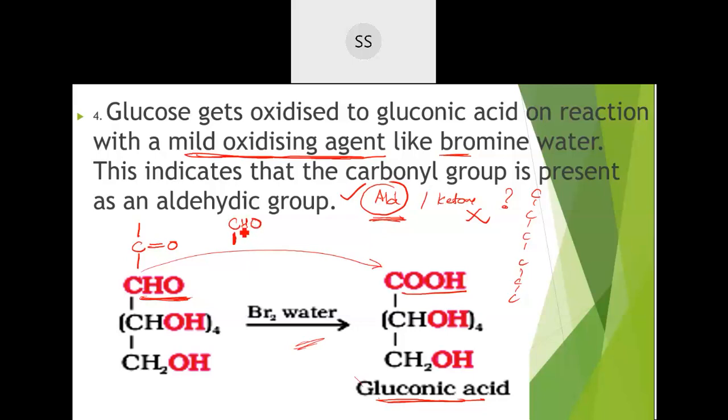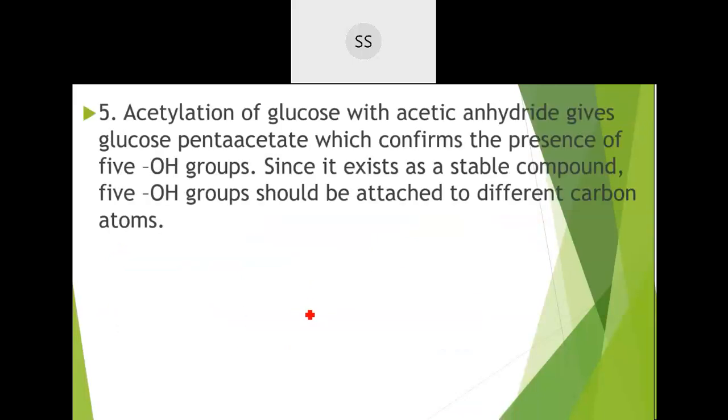We can understand from that, because if the carbonyl is present in between, it will turn into a ketone, with carbon atoms on that side and this side. It will come as a ketone group, but it is not a ketone group, because if they have answered, it has to be an aldehyde group. So the aldehyde group is present on the terminal side. One more thing they got to know, it's a terminal aldehydic group. Remaining, they had to find out the remaining functional group. For that, this reaction is done.